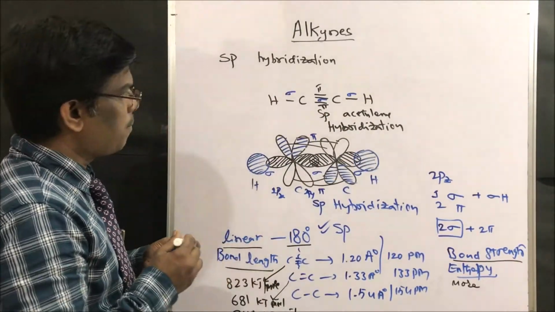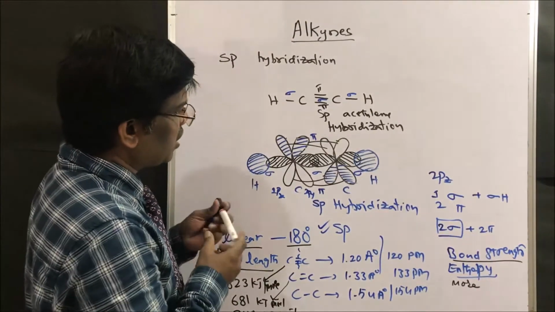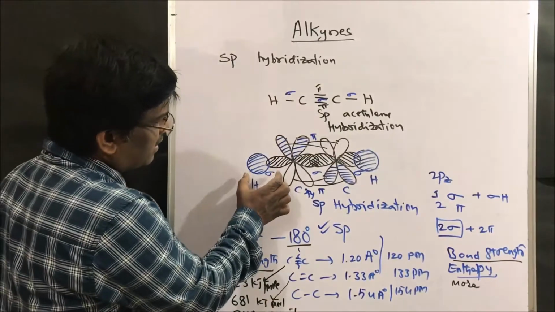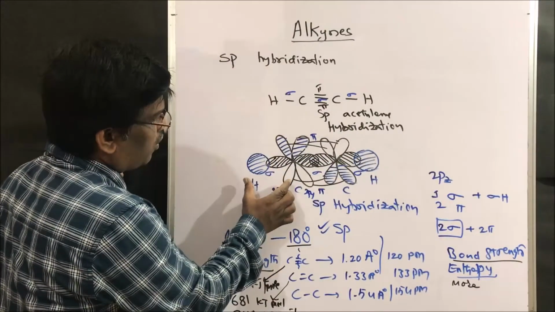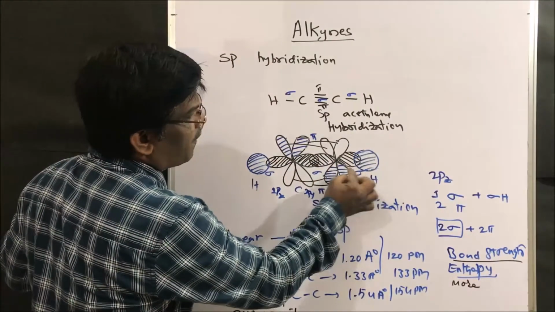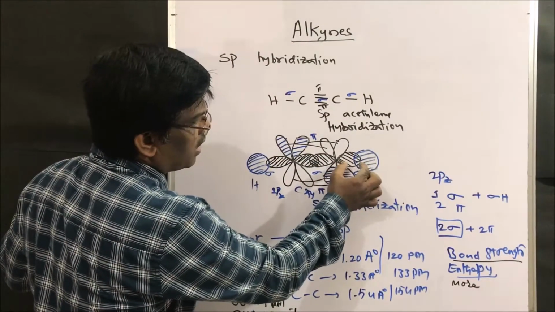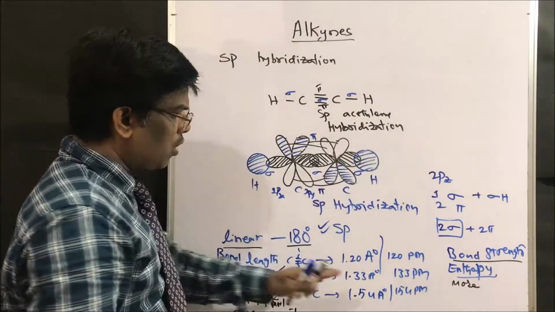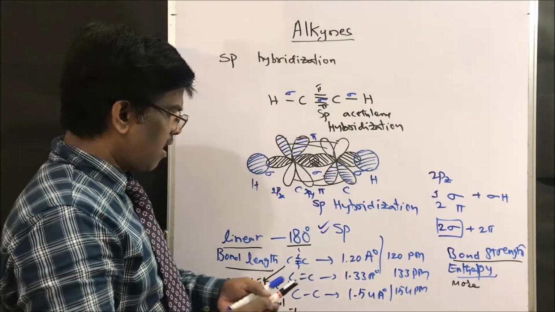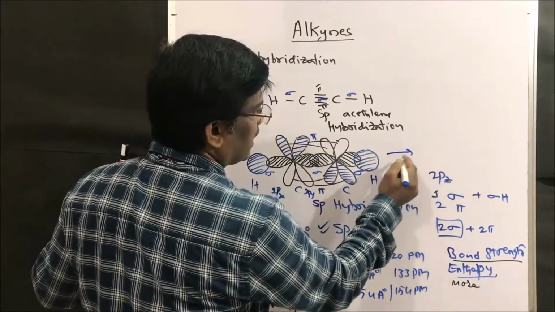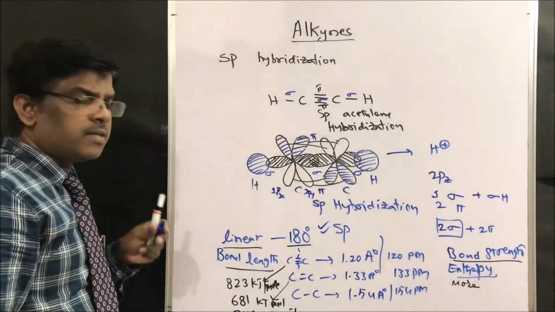So this is sp hybridization. It is very, very important, friends, how it is packed. Based on this, we are going to learn some properties of alkynes. The C-H bond is loosely attached compared to alkenes and alkanes, so it easily gives out H+ ions.